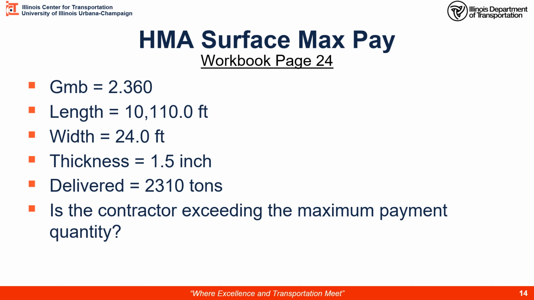All right, your turn. Workbook page 24. Here we have an HMA surface max pay problem. You're given the GMB, or little d, from the approved mix design. We measured the length of the paving, the width of the paving. Here's the planned thickness of the mat. The contractor has delivered 2,310 tons. The question to you is, is the contractor exceeding the maximum payment quantity if this is all we had for this contract? So go ahead, pause the video, work this problem, and we'll talk about the answer here in a moment.